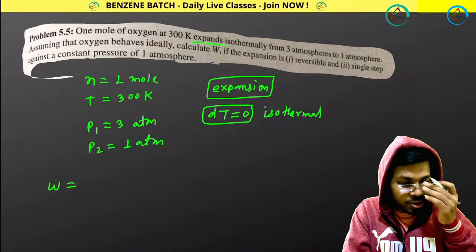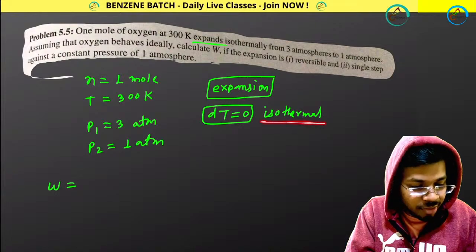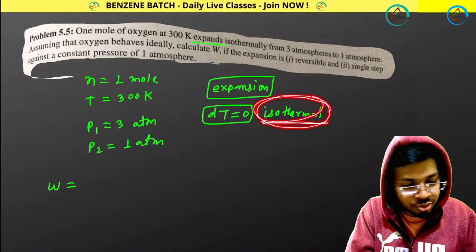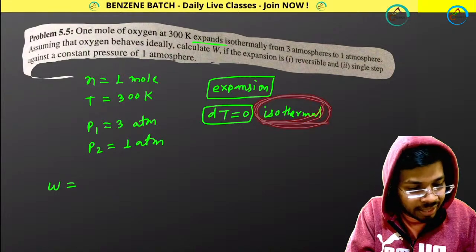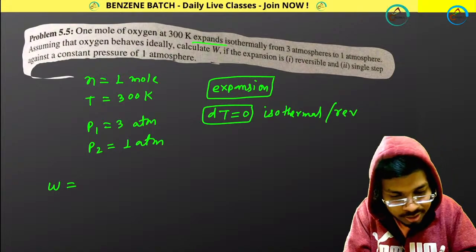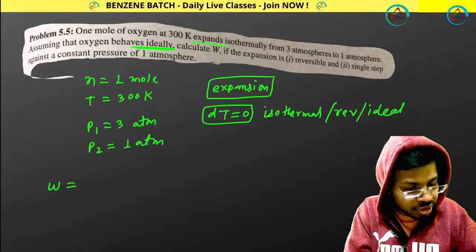So work done in which process? First of all, look at this. It is an isothermal process. Now you have to consider isothermal, reversible, and oxygen behaving ideally. This is question number 1.